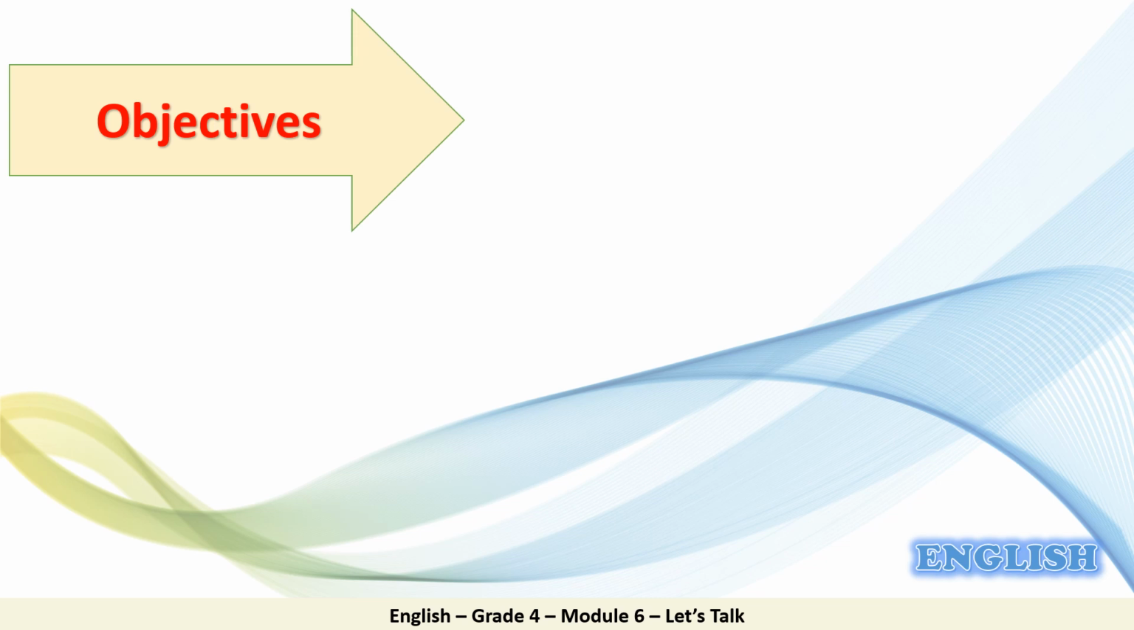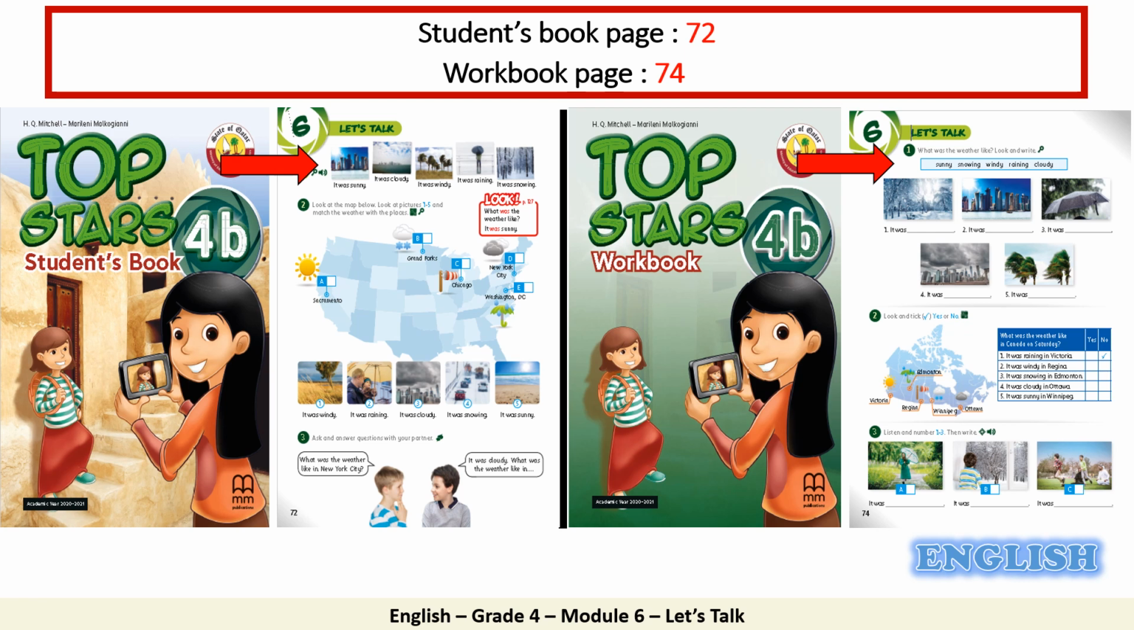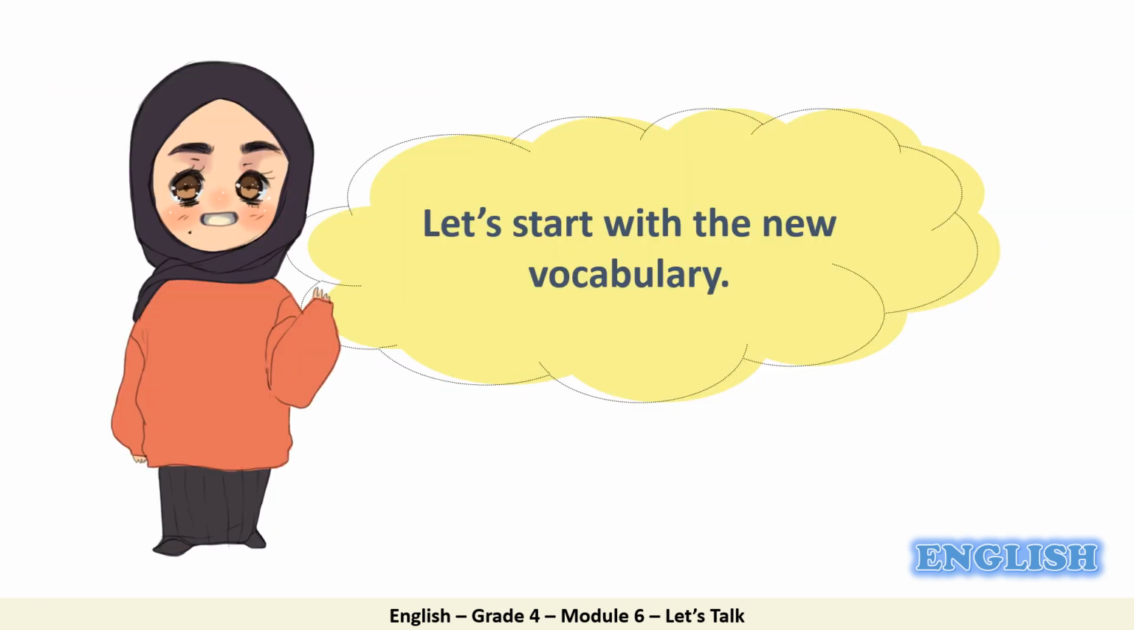As for the objectives of the lesson, by the end of the lesson, you will be able to ask and answer about the weather in the past. Please open your student's book on page 72, workbook on page 74. Let's start our lesson with learning the new vocabulary.